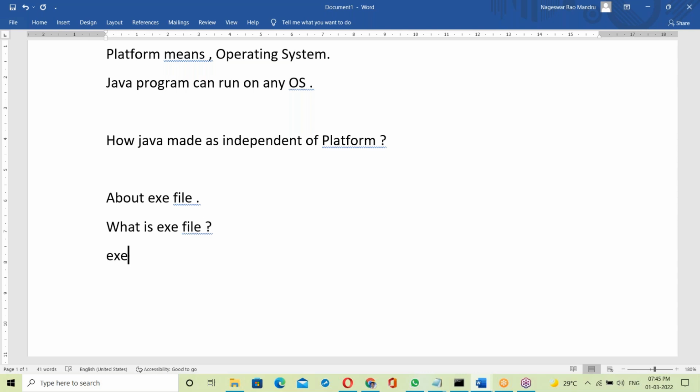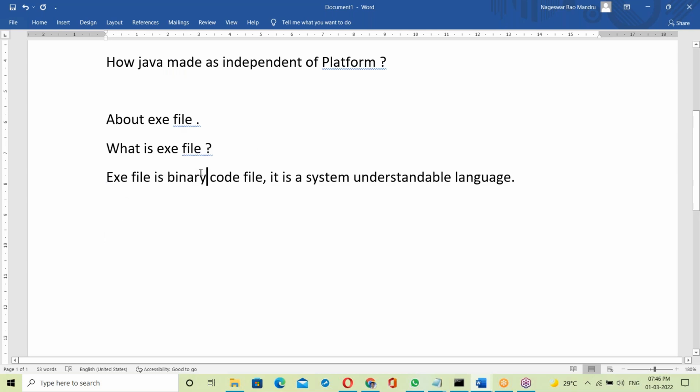An exe file is a binary code file. Today I'll show that binary code. An exe file contains binary code, in zeros and ones format. It is a system understandable language.